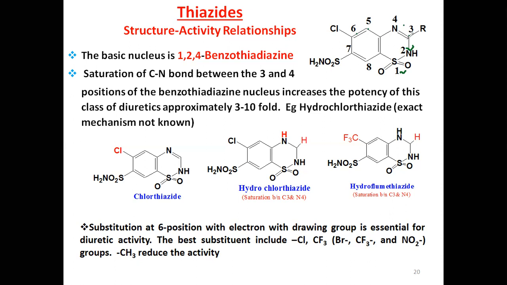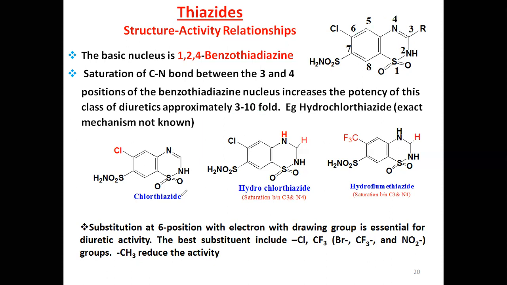When you saturate this bond, you increase the activity, 3 to 10 fold. The reason is not known. Why it is so, we are not able to tell. This is the basic structure we learned.